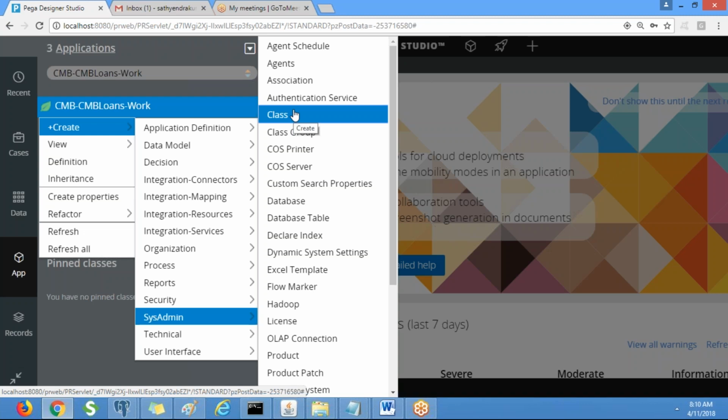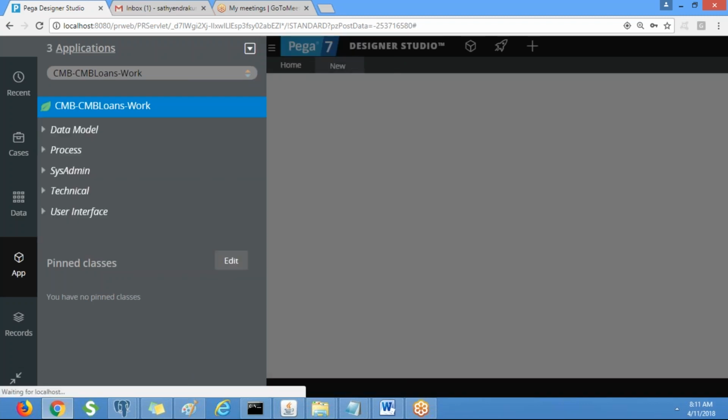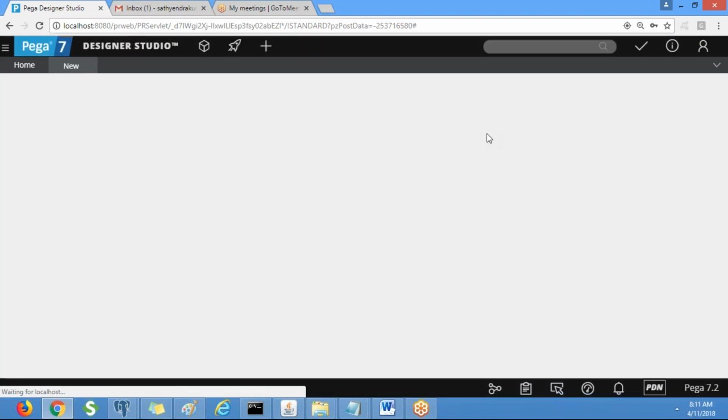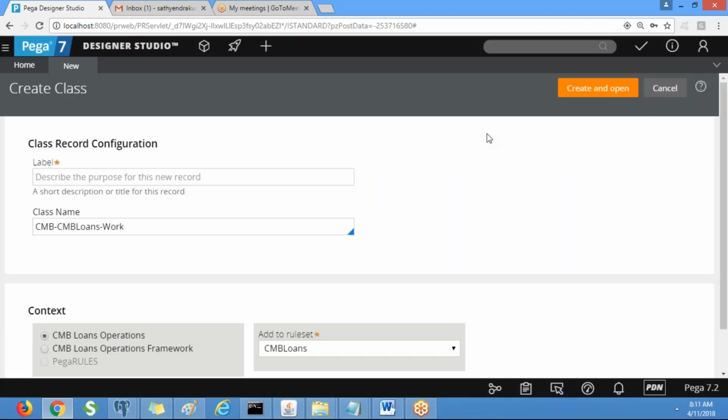So create a class called auto loan. Miriam, take one paper and write it. We are going to create the auto loan class, and it is a work type because it is going to generate some work instances.